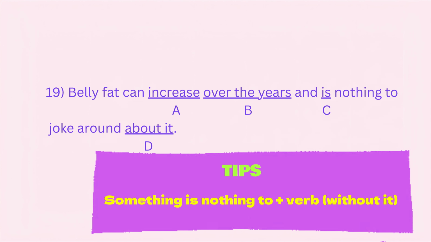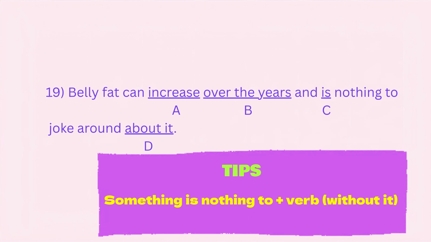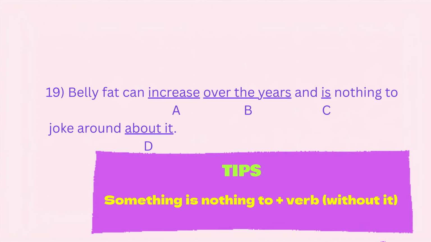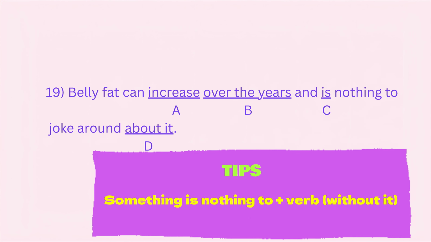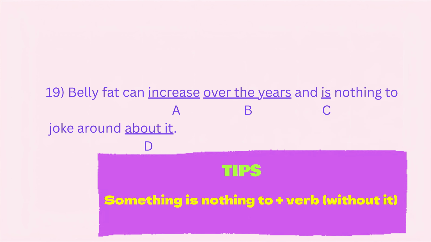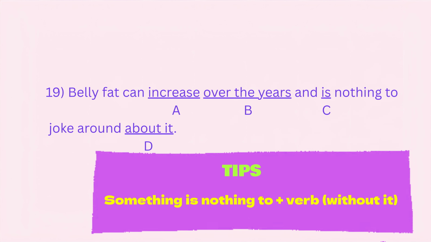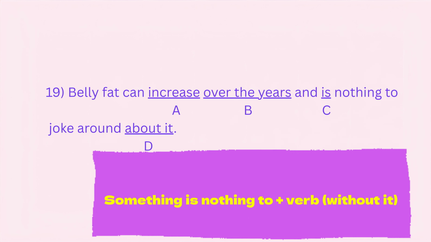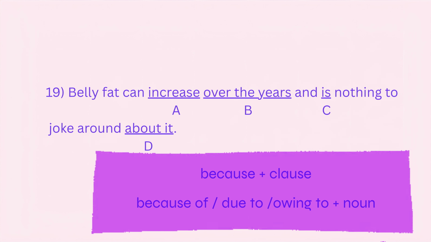When a phrasal verb already ends with a preposition, like about, don't add it, unless the object is missing. Here, the object is already implied, so we drop it. That's nothing to joke about, not about it. It's something to think about, not about it. Error in part D. Fix, remove it.